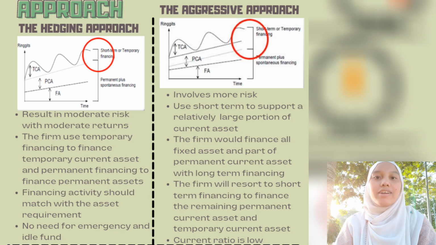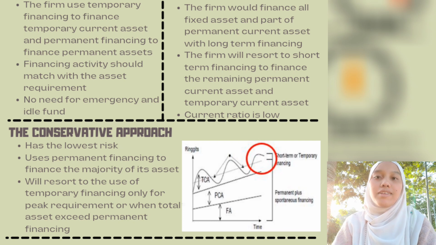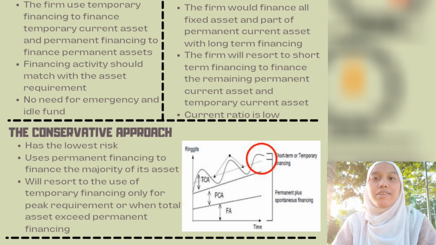Okay, so the next approach is the conservative approach, which has lower risk compared to the other approaches. It uses permanent financing to finance the majority of assets. It will use temporary financing only for peak requirements, or when the total assets exceed the permanent financing.